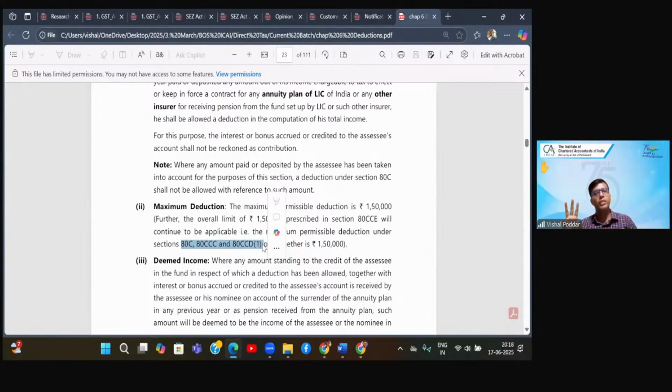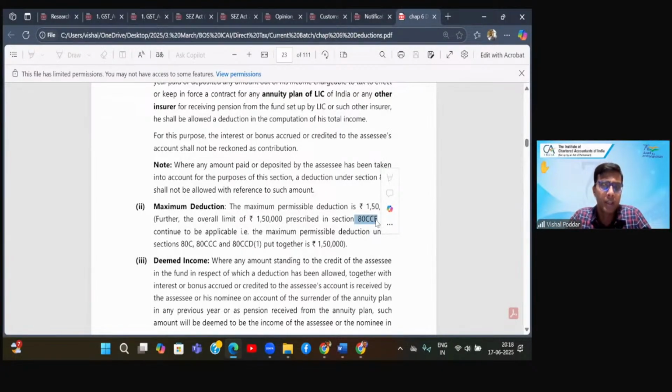We are going to read the other section 80CCD, there also the limit is 150. But collectively, the limit of these three sections together is also 150. So effectively, even though individual limits are kept for these three sections, because of 80CCE, your effective limit for all these three sections total is also 150.